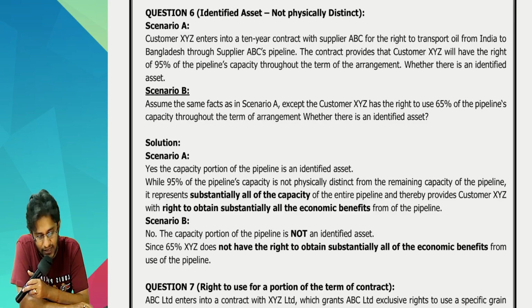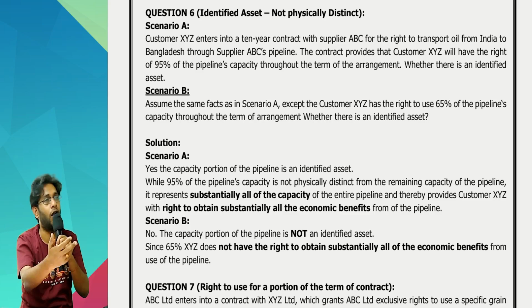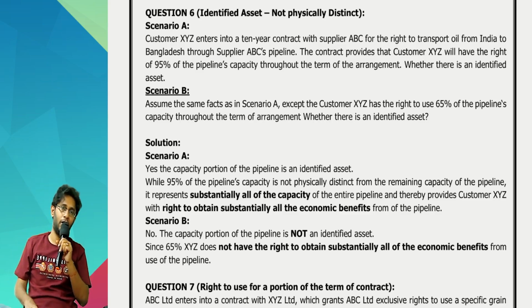Assume the same facts as in scenario A, except that the customer has a right to use only 65% of the pipeline's capacity. Instead of 95, he is now making it 65. If it is only 65, that is substantial, but what we don't want is substantial. No, what we want is substantially all. Therefore, the identified asset point fails.